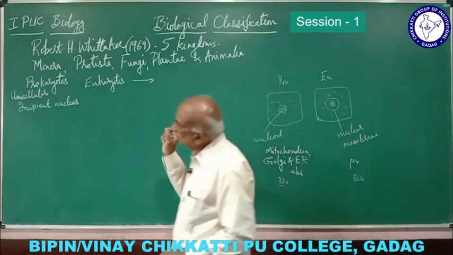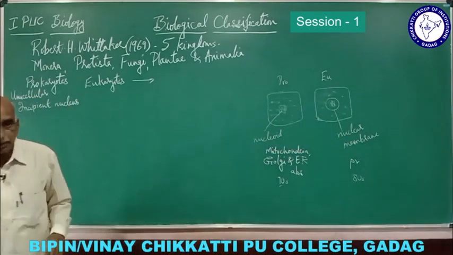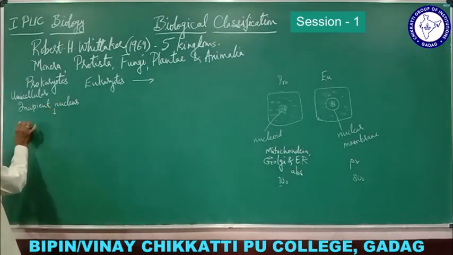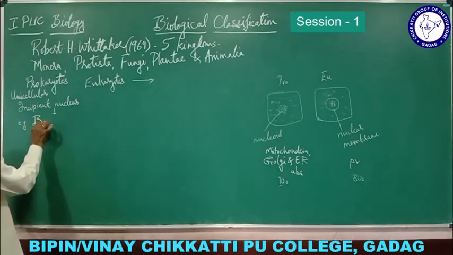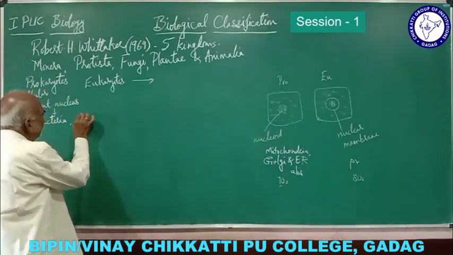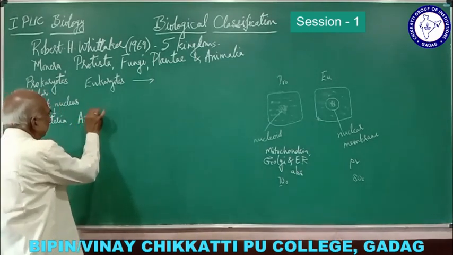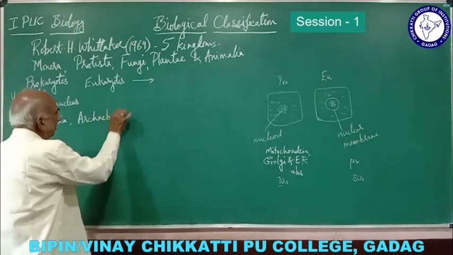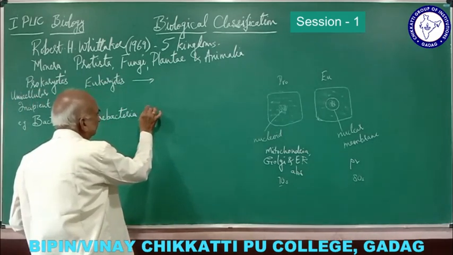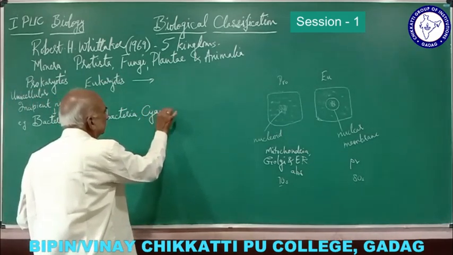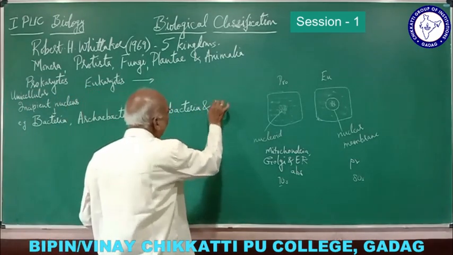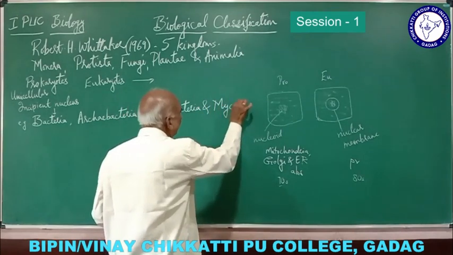And monera, what are the examples coming under monera? In monera we come across bacteria, archaebacteria, cyanobacteria and mycoplasma.